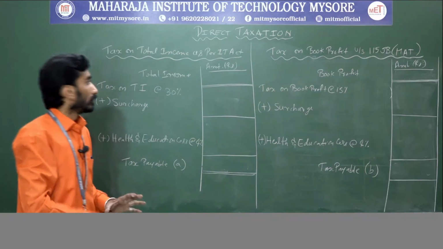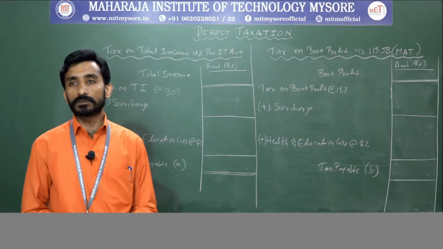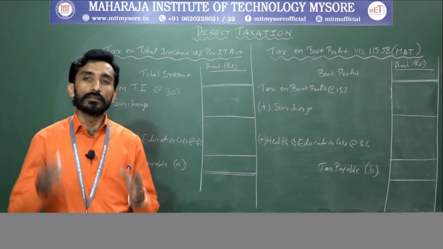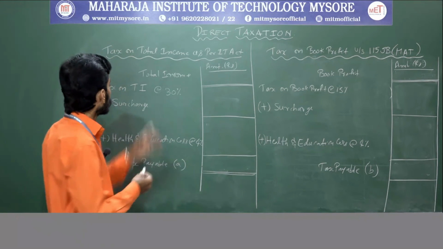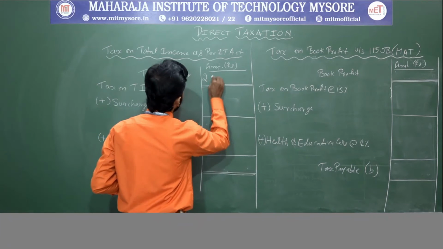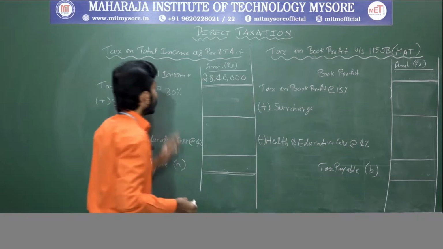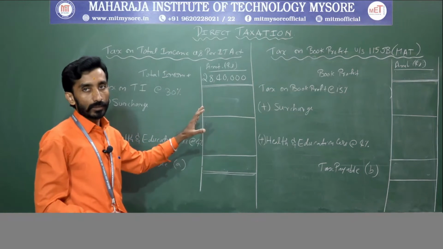So first we will calculate the tax on total income as per the IT Act. What is the amount of total income they have given? They have given the total income 28 lakh 40,000. So I'll post the value here, 28 lakh 40,000. Next, you need to calculate the tax liability on this.